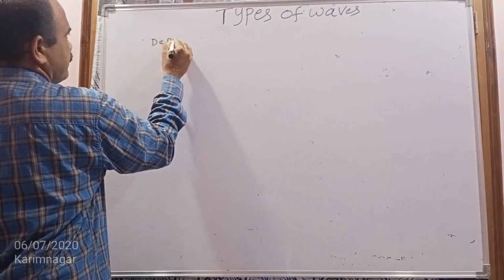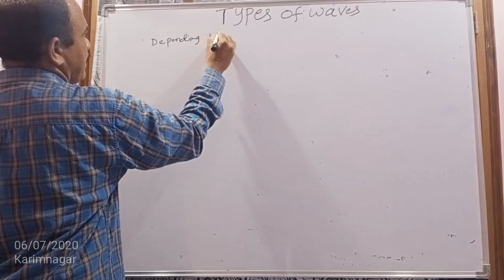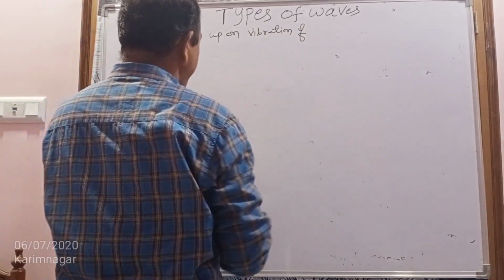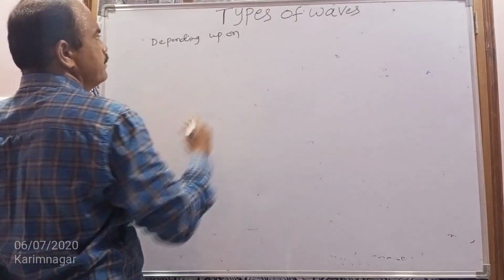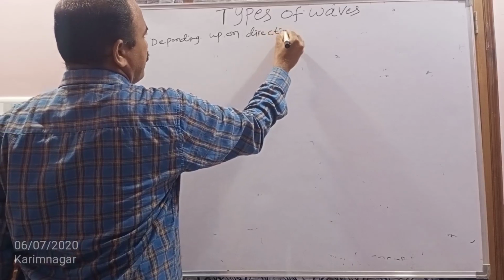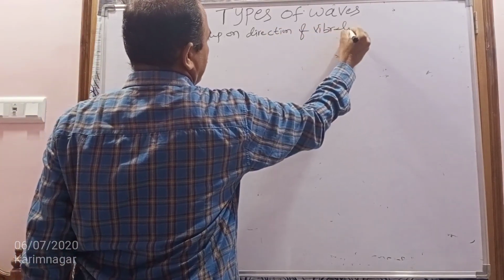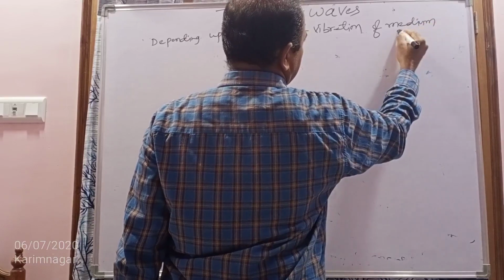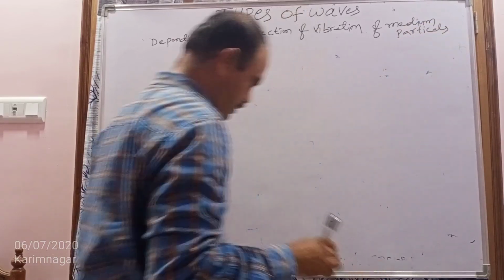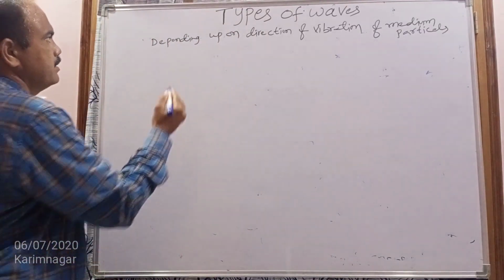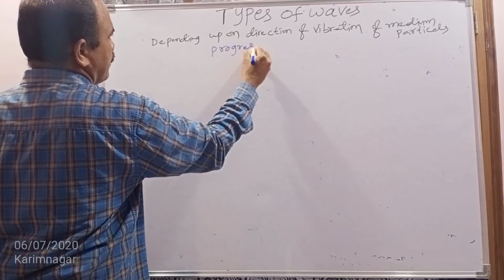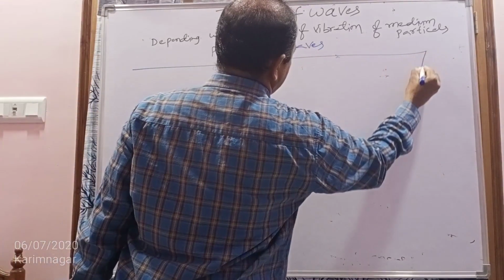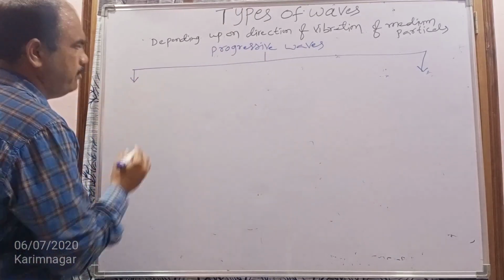Depending upon the direction of vibration of medium particles, progressive waves are divided into two types.